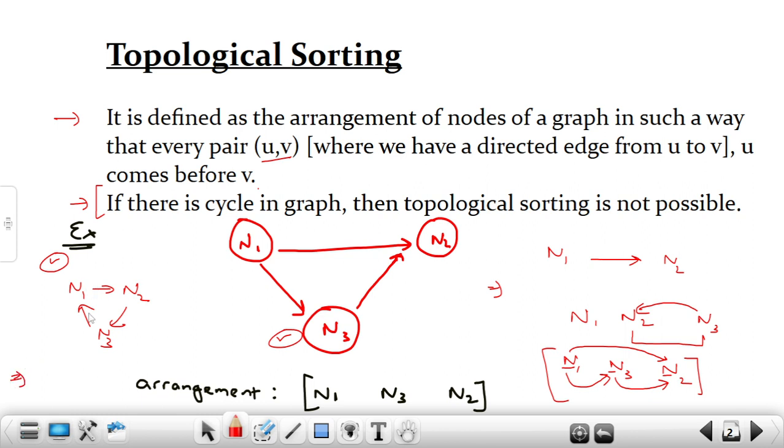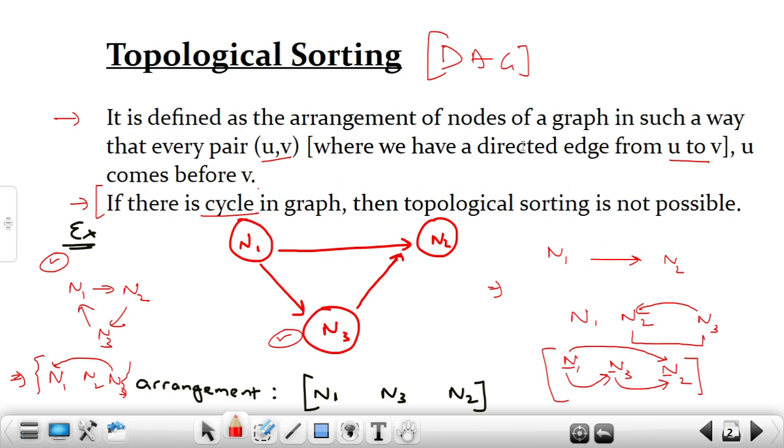So there is no possible way to write N1, N2, N3 in such a way that U always comes before V. If I try to write N1, then N2, then N3, then you can see that we have an edge from N3 to N1 again, and this is something which is not able to be resolved. So we are never able to write the topological sorting for a cyclic graph, right? I hope you have understood this. So we are always going to have topological sorting for a directed acyclic graph.